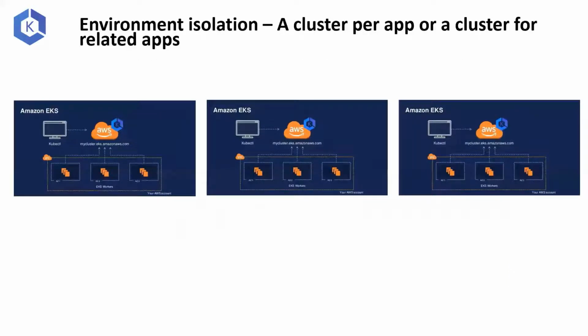The third thing is environment isolation. Now I have seen this a couple of times. Many people tend to run multiple applications inside just one cluster, because EKS guarantees you can scale horizontally, you can scale vertically, and has an uptime of 99.95%.